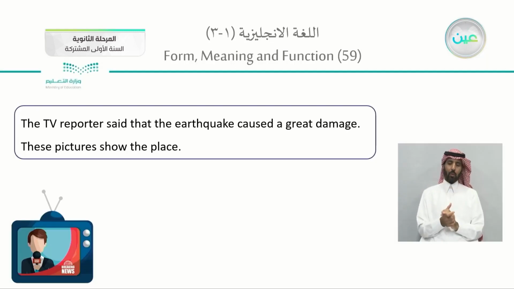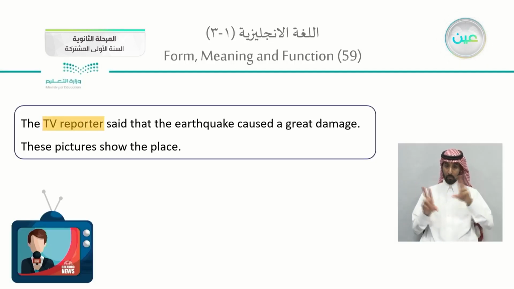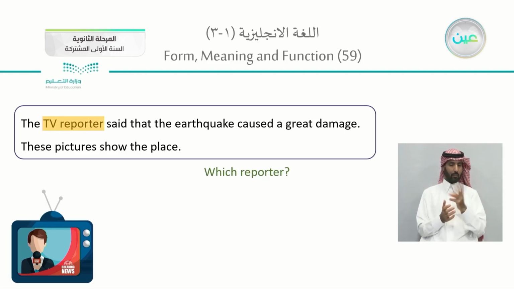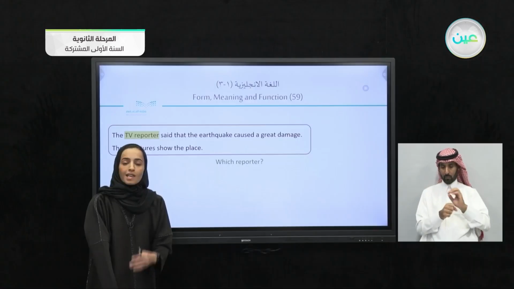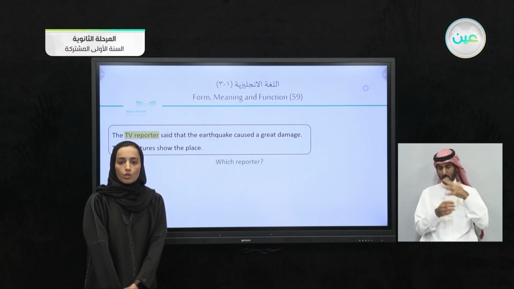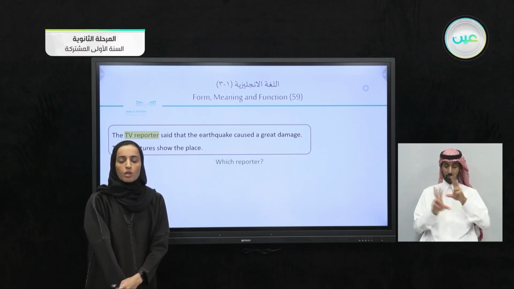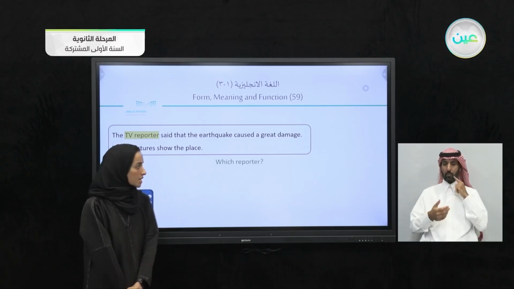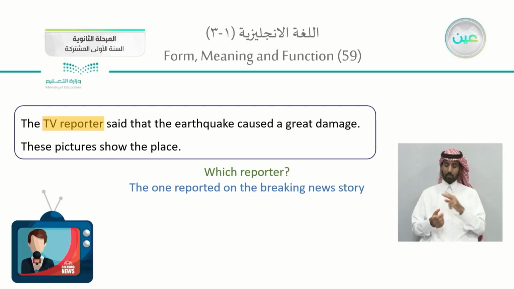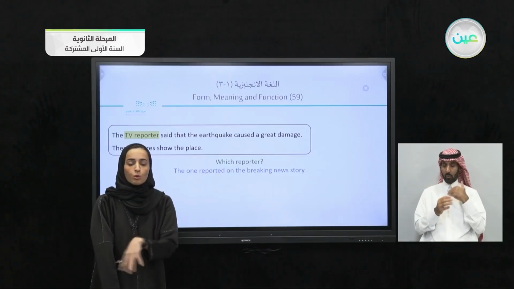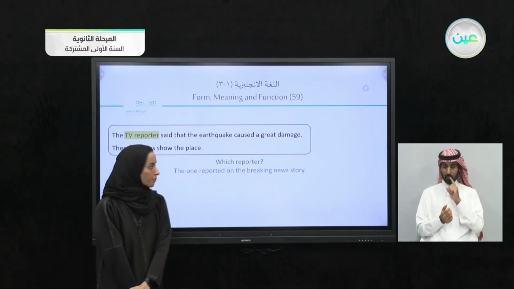Like here, the TV reporter. Which reporter? Is he the weather forecast reporter, the sport reporter, or which reporter is he? I will say the one who reported on the breaking news story. So this specific reporter, not any other one.